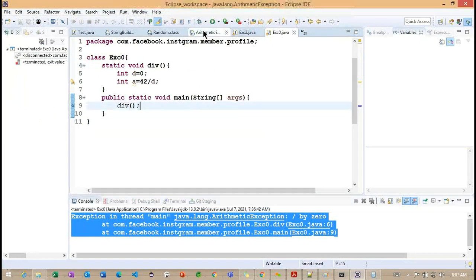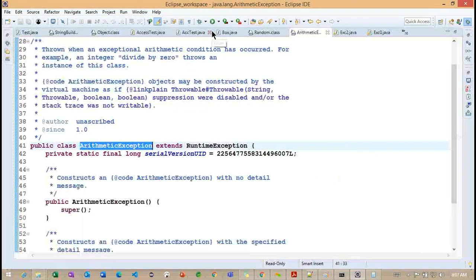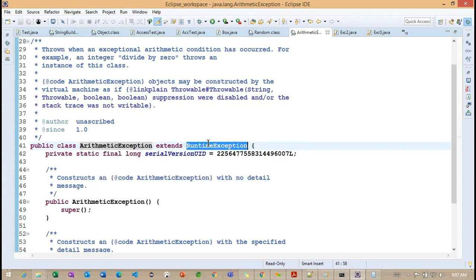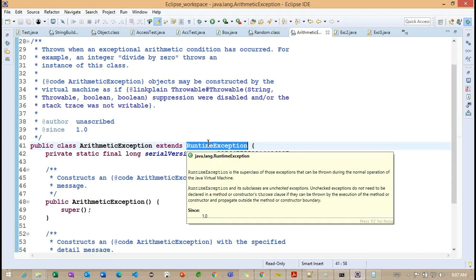Let's try to show arithmetic exception. Now you can observe arithmetic exception is extending from our runtime exception. Getting the point? For the arithmetic exception, who is the superclass? Runtime exception.